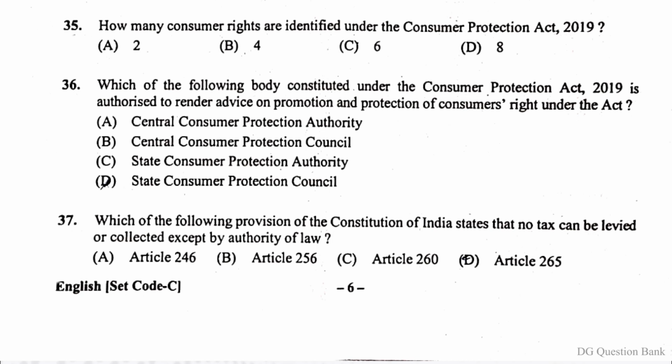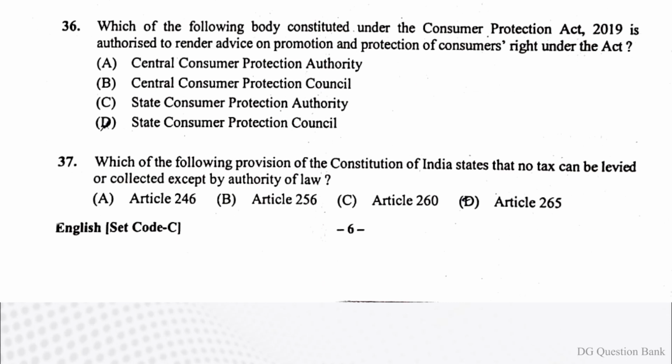Question number 35. How many consumer rights are identified under the Consumer Protection Act 2019? The right answer is option C, 6. Question number 36. Which of the following body constituted under the Consumer Protection Act 2019 is authorized to render advice on promotion and protection of consumers' right under the Act? The right answer is option B, Central Consumer Protection Council.